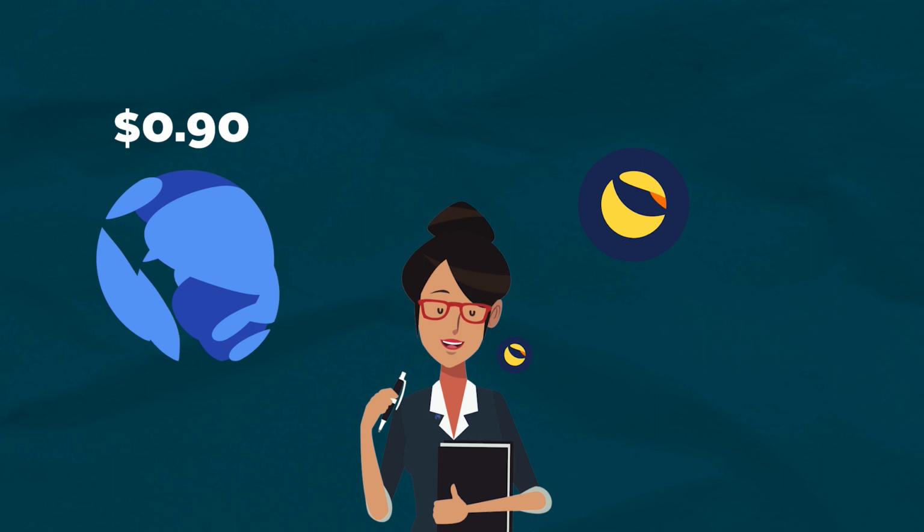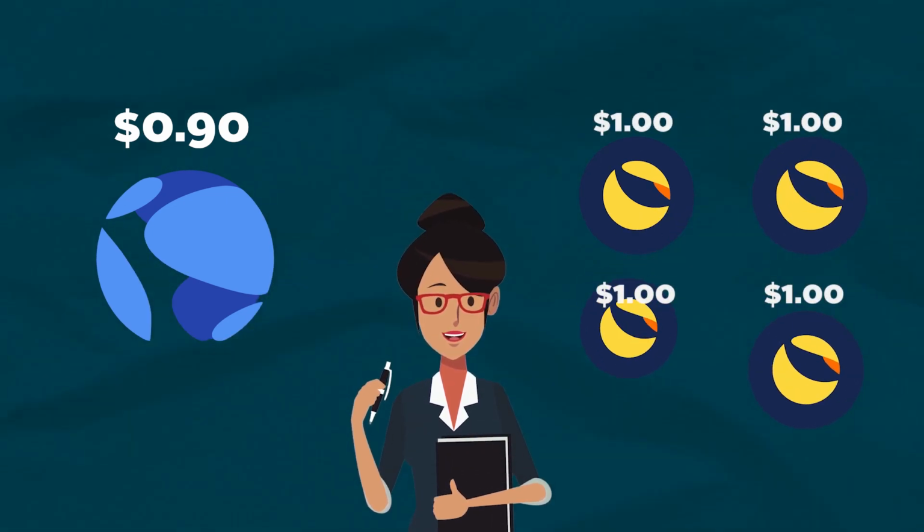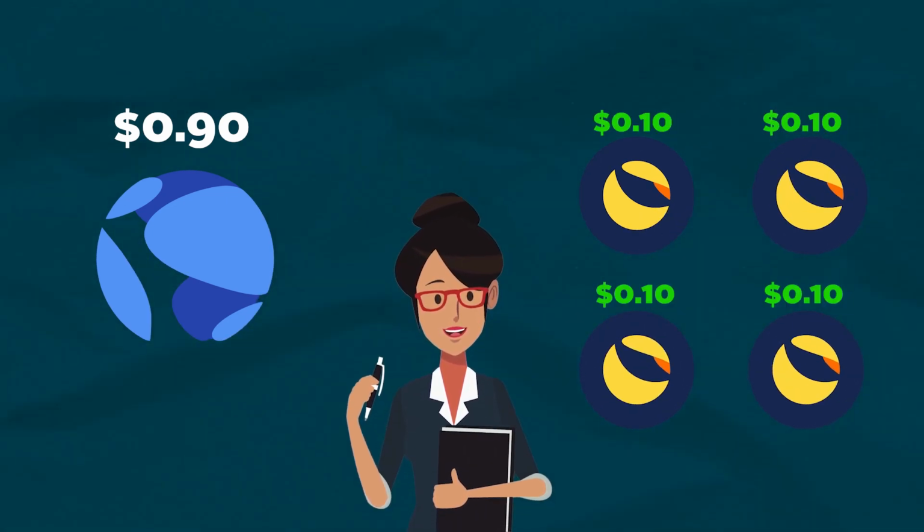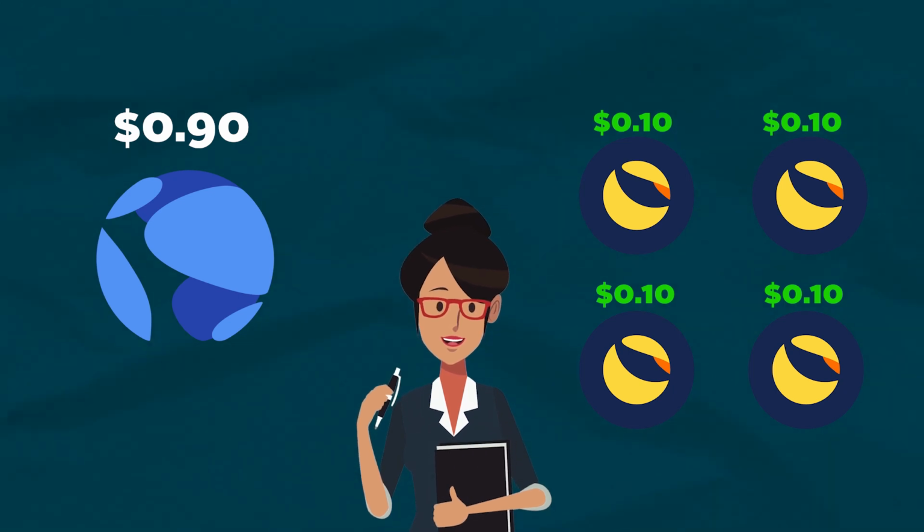For instance, if UST slipped to say 90 cents, traders would buy a bunch at that price and sell it for $1 of Luna, making 10 cents in profit for every UST they arbitrage. In doing so, UST supply would be reduced and therefore the price would ideally go back up.